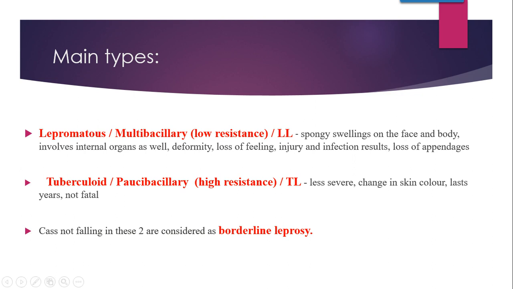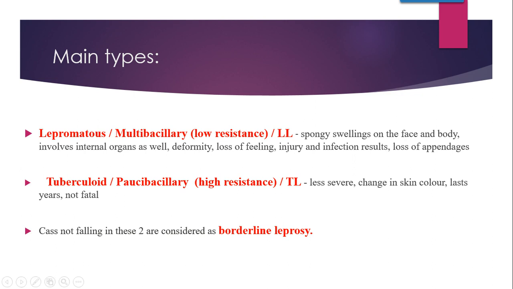First, there are small blisters on the face or body, and spongy swellings. Then it can be there on the internal organs as well. Some deformities, especially loss of appendages, and various infections can occur. Loss of feeling, that is loss of sensation, can also occur in this form of leprosy.